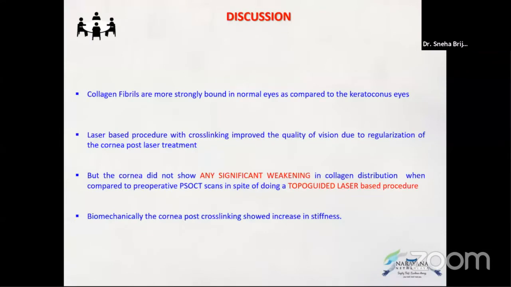Collagen fibers are more strongly bound in normal eyes as compared to the keratoconic eyes. Laser-based procedures with cross-linking improve the quality of vision due to regularization of cornea post-laser treatment. But the cornea did not show any significant weakening in collagen distribution when compared to the pre-op OCT scans in spite of doing a topo-guided laser-based procedure. Biomechanically, the cornea post-cross-linking showed increase in stiffness.